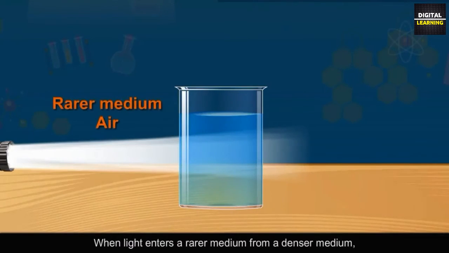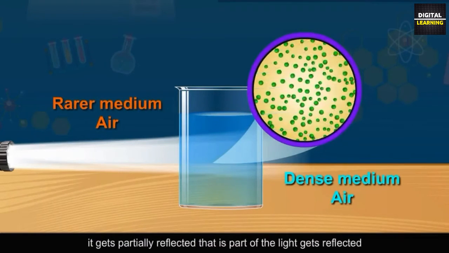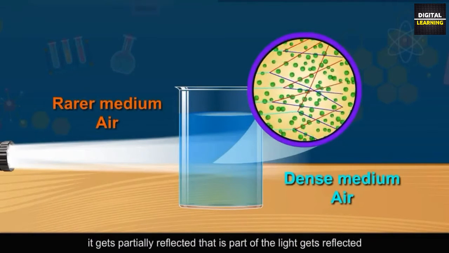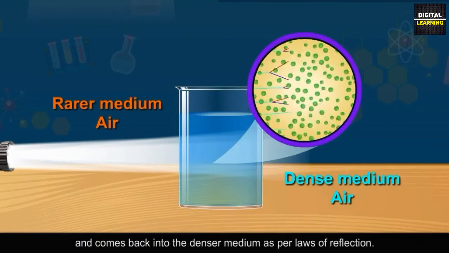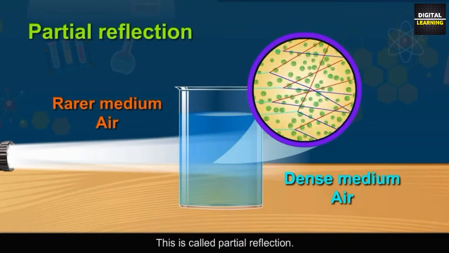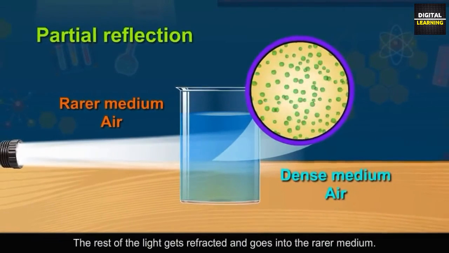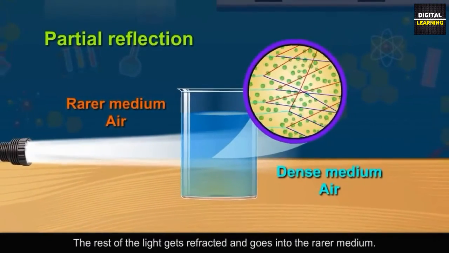Partial and total internal reflection. When light enters a rarer medium from a denser medium, it gets partially reflected, that is, part of the light gets reflected and comes back into the denser medium as per laws of reflection. This is called partial reflection. The rest of the light gets refracted and goes into the rarer medium.